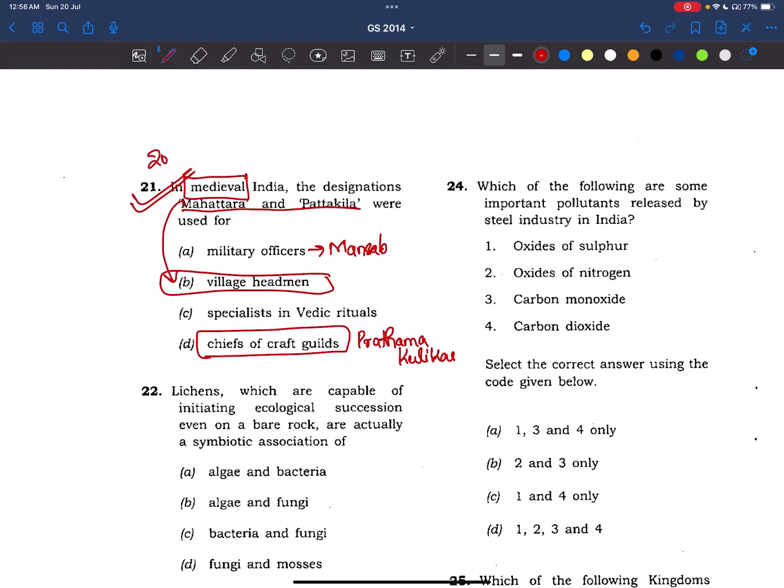This is the 2014 paper. You can see in 2025 also term-based questions are being asked. Mainly, see here, Mahattara and Pattalika, right? And in 2025, we got the question on Rajukas, right? Provincial administration of Mauryas. And definitely in the upcoming videos, we'll be seeing term-based questions based on the Maratha Empire, right? Vijayanagara Empire, right?